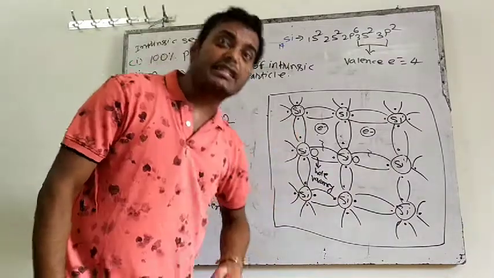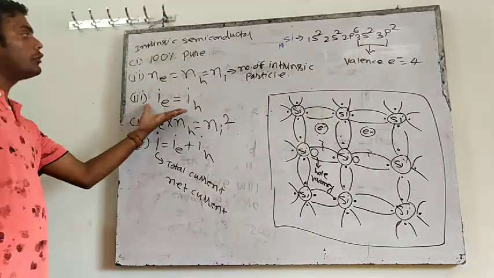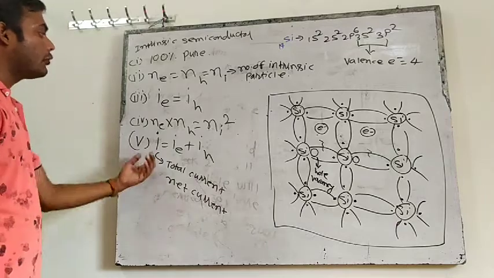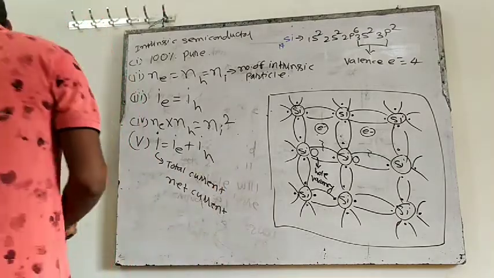But in an extrinsic semiconductor, when we study it, there we will mix some impurity. Here current due to electron is equal to current due to hole. Here Ne into Nh will be equal to Ni square, and total current will be equal to current due to electron plus current due to hole. Is it clear?